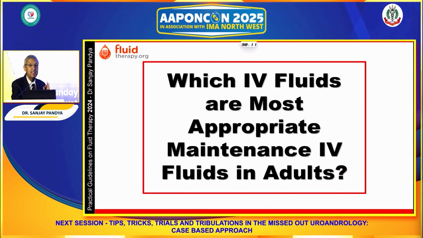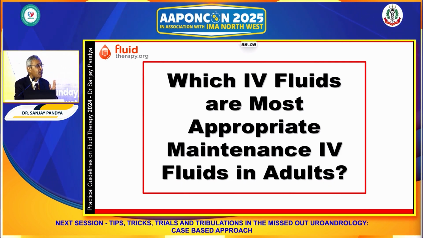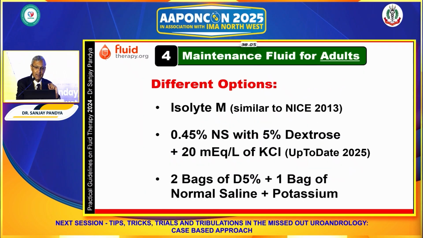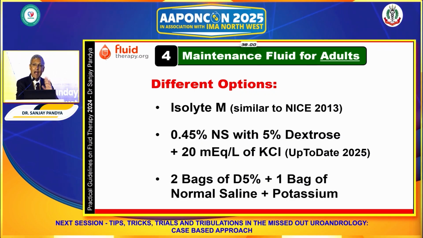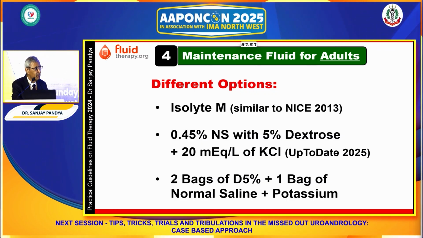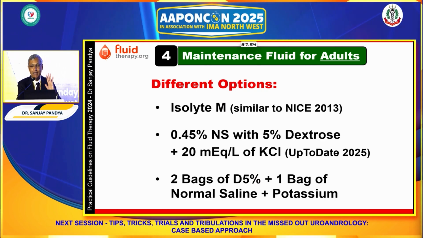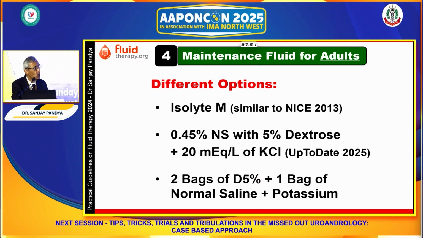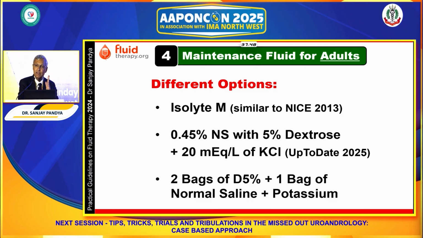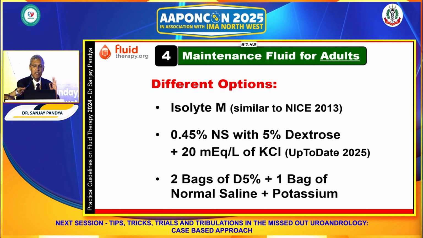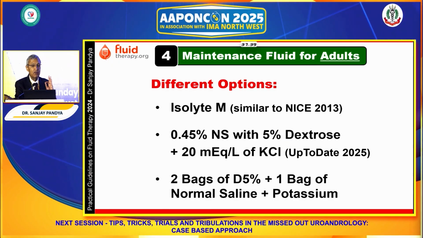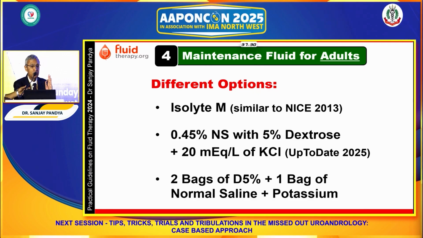Now the question arises: for such purpose, which IV fluid will you select? The answer is that if you look at the composition recommended by NICE guideline, Isolyte M matches with everything. But the cost is substantially higher, and in many hospitals this fluid may not be available. In the UpToDate guidelines, they say that half normal saline with dextrose is really very effective, and add potassium considering the requirement, urine output and potassium status.